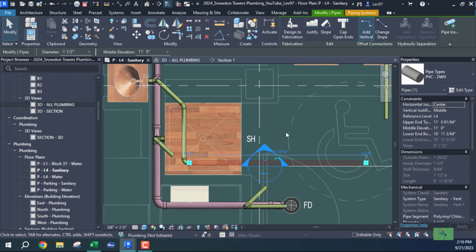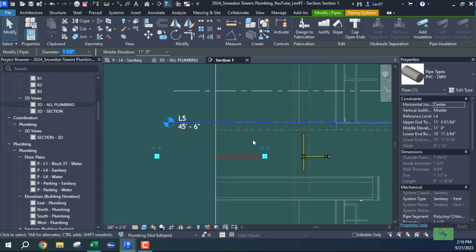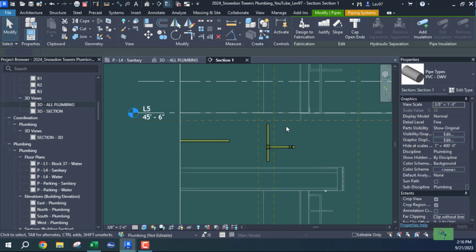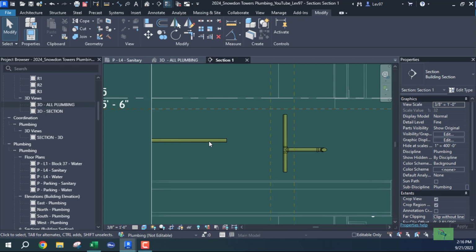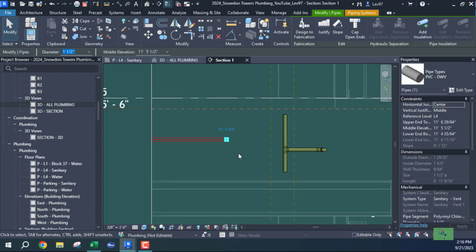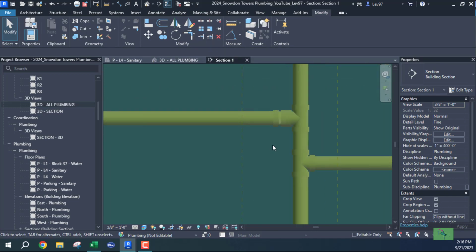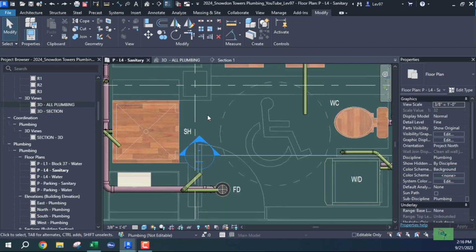Let's go back and raise. What's that, 11.5? That's 11, I'll go 11.6, and let's extend this out. That doesn't look good. Okay, let's go back. Undo.